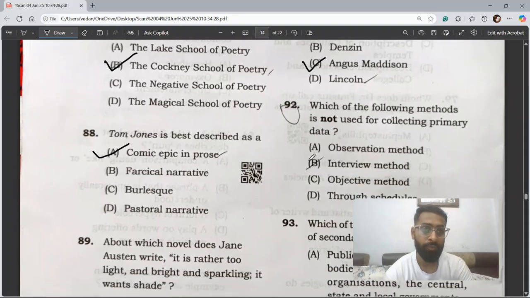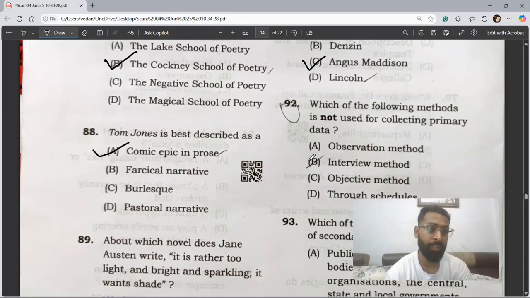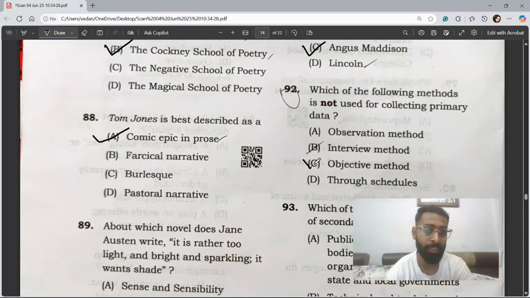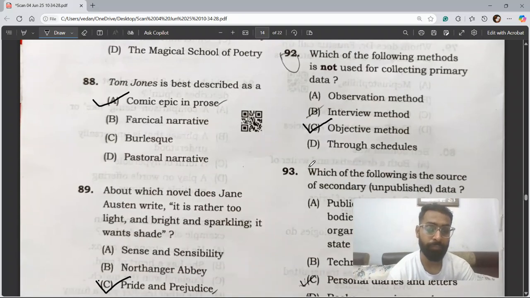Question number 92. Which of the following methods is not used for collecting primary data? So the correct option is C, objective method. Objective method is not used while collecting the primary data.